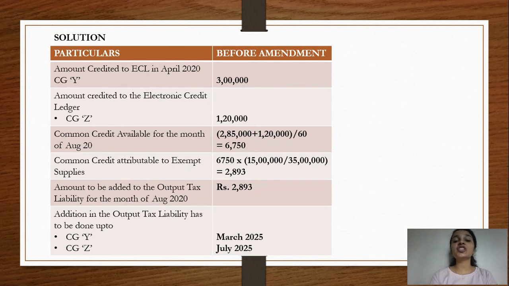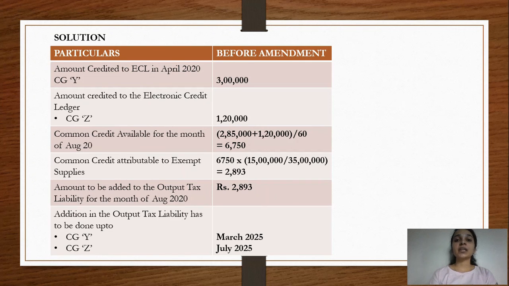There wouldn't be any change in this particular thing, because now after 3 months this particular asset is being used for both taxable as well as exempt supplies. So for the 3 months, the 15,000 credit you will get in full, but after that whatever is there has to be commonly apportioned. So 2,85,000 plus 1,20,000 for the month of August, and we'll get common credit per month as 6,750.